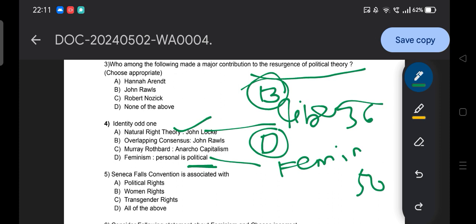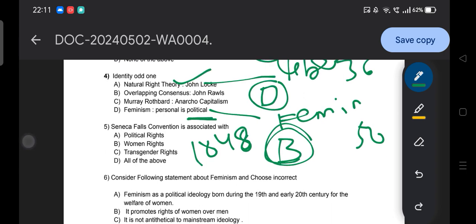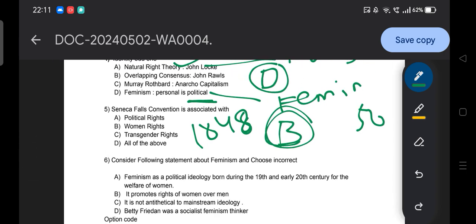And the time is off, so the answer of this question is basically option B. Okay, option B, that Seneca Falls Convention related to the women's rights. The year you should also remember, that is 1848. Okay, moving to the next question, question number 6.